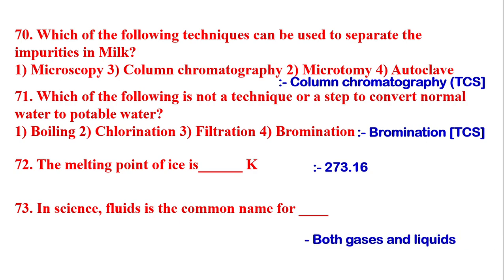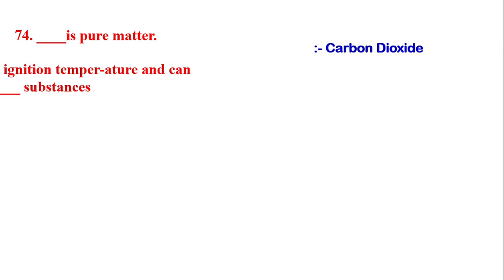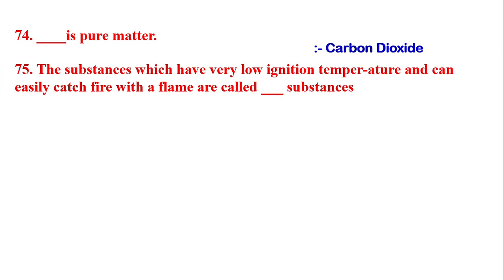Next question is, dash is pure matter? The answer is carbon dioxide because it is a compound. Next question is, the substance which have very low ignition temperature and can easily catch fire with a flame are called dash substance? Inflammable substance.